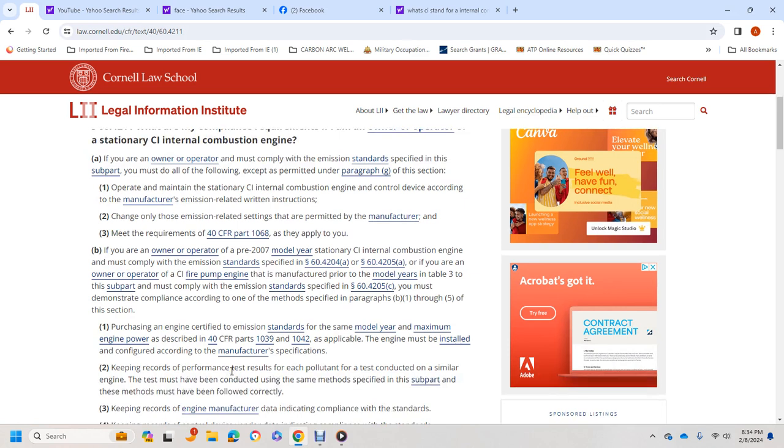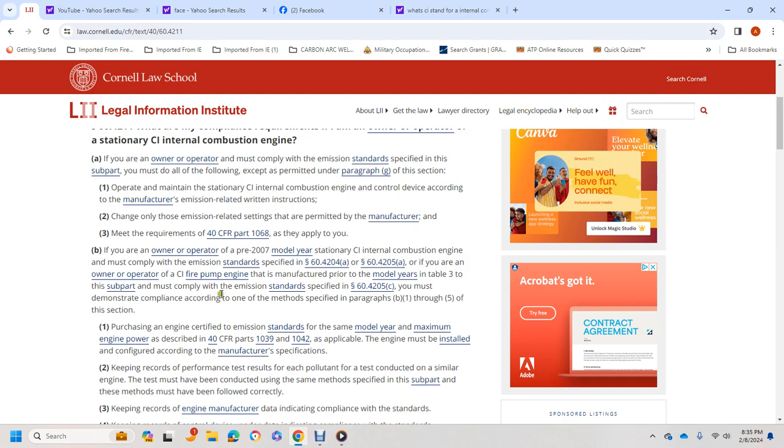If you are an owner or operator of a pre-2007 model year stationary compression ignition internal combustion engine, you must comply with the emission standards specified in 60.4204(a) and 60.4205(a). If you are an owner or operator of a fire pump engine manufactured prior to the model year in Table 3 of this subpart, you must comply with the emission standards specified in 60.4205(c).